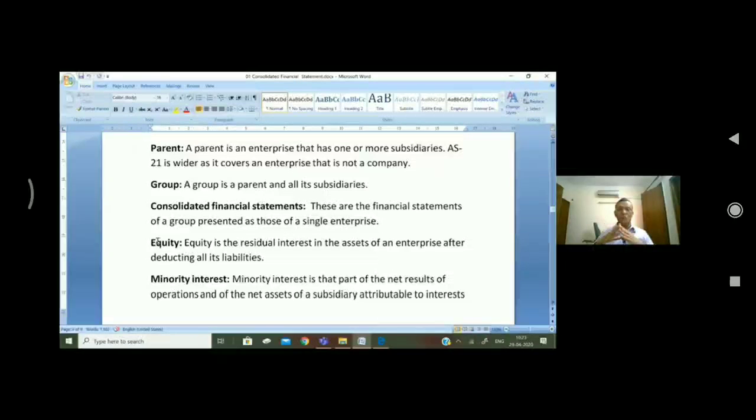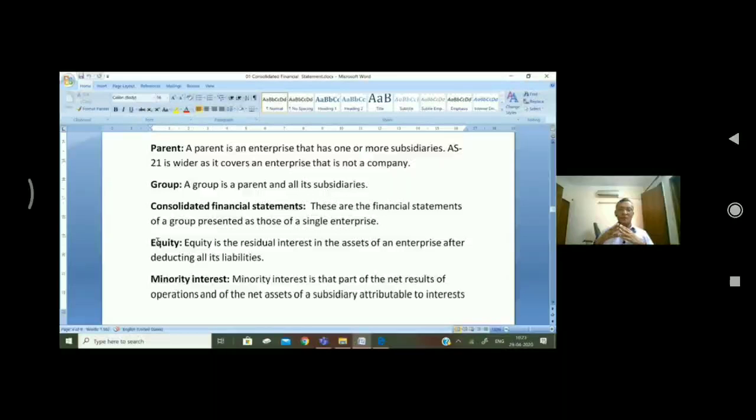So you can download the results of at least one or two companies and find out the financial statements of these two companies. And if there are subsidiaries of these companies, then you will find the consolidated financial statements at the end of it. For example, Infosys has subsidiary, RIL has subsidiary, TCS has subsidiary, L&T has its subsidiary, Asian Paints has its subsidiary. I have given you the names of 5 most important companies in India.